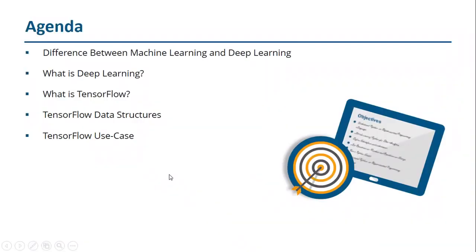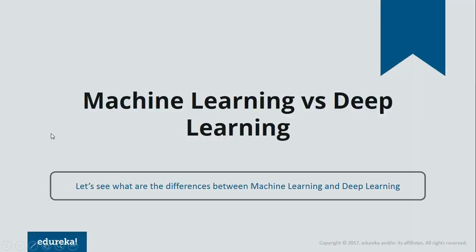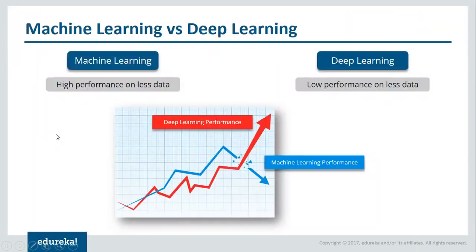So this is the agenda. We'll be first discussing what is the difference between machine learning and deep learning. Then we'll see what exactly is deep learning. After that, we'll understand what is TensorFlow, and we'll also be looking at various TensorFlow code basics. Finally, we'll be creating a deep learning model using TensorFlow. So let's begin, guys. We'll first understand the difference between machine learning and deep learning.